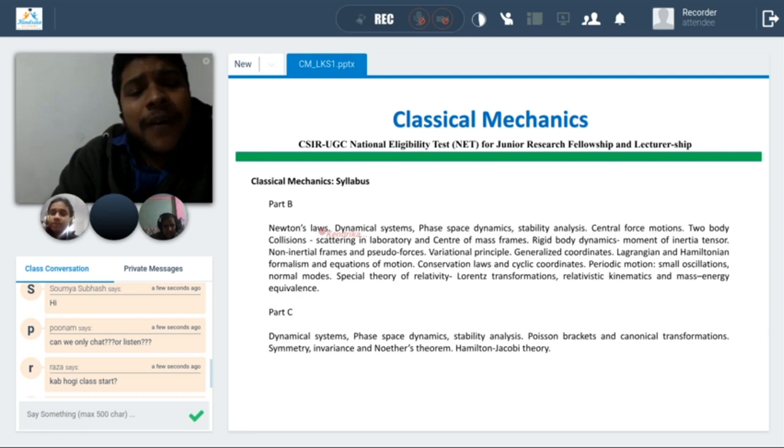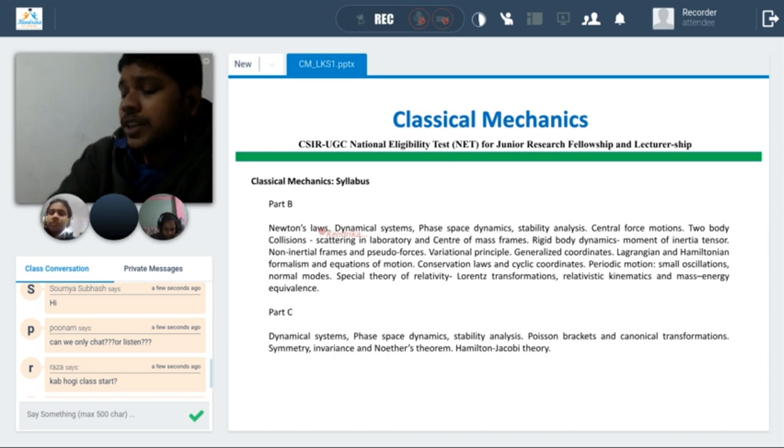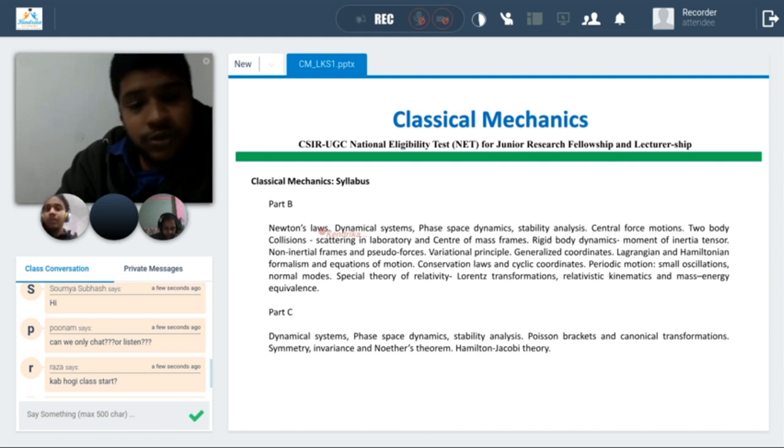Basically our assignment is questions from previous papers. We will take some standard books. I have J.C. Upadhyay's book. That is quite a good book for classical mechanics, because foreign authors give more details that we probably don't need for this exam. So for this exam, J.C. Upadhyay's book is better, and I will share the soft copy with you. If you don't have a hard copy, you can use it from your computer. You will get problems there, and a lot of theory is written there.